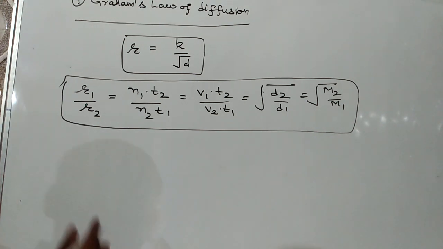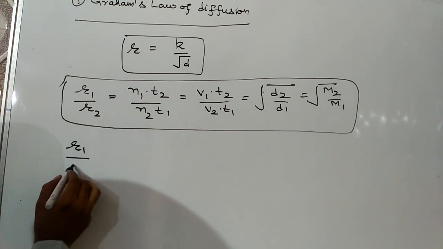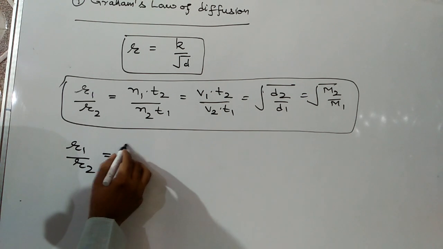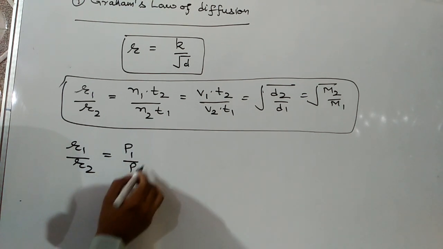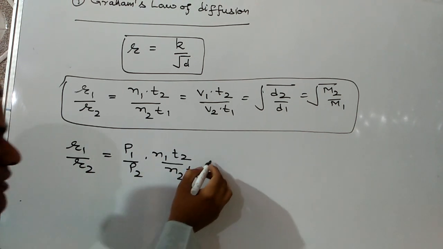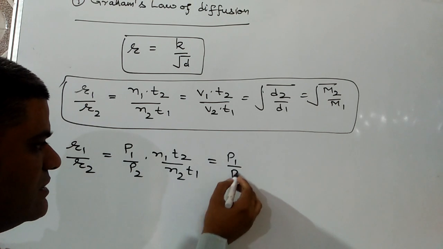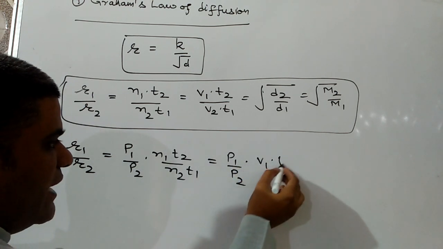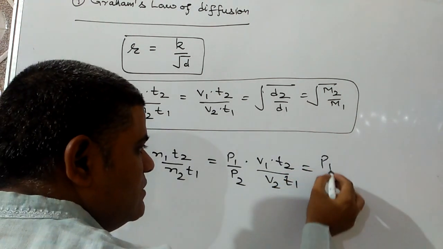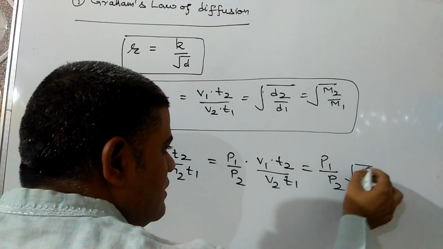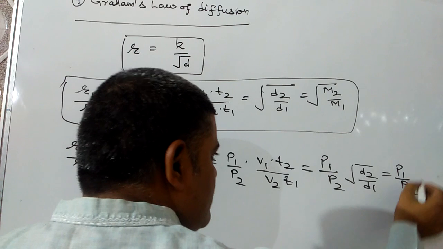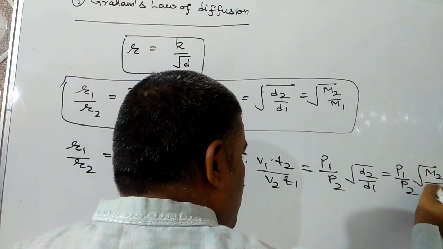But if pressure changes, then the formula applied will be R1 by R2 equal to P1 by P2 into N1 T2 over N2 T1, equal to P1 by P2 into V1 T2 over V2 T1, equal to P1 by P2 into root of D2 by D1, equal to P1 by P2 into root of M2 by M1.